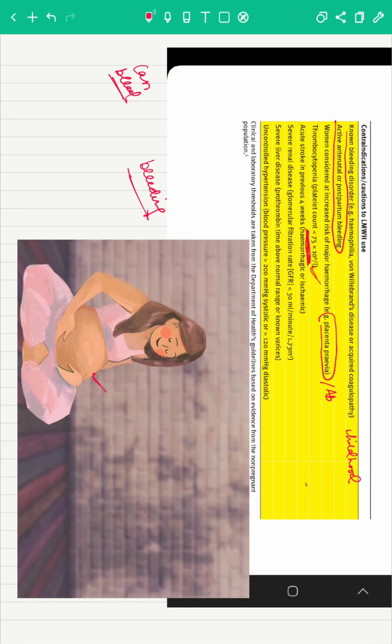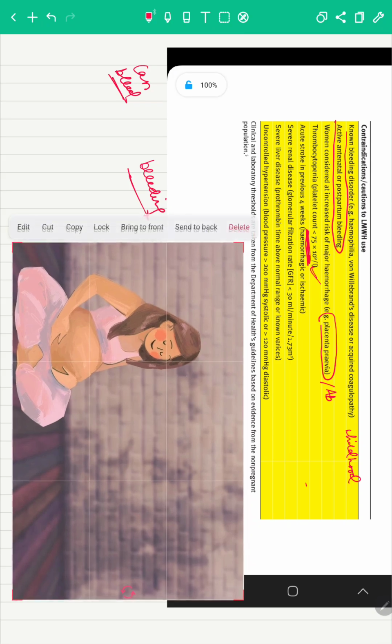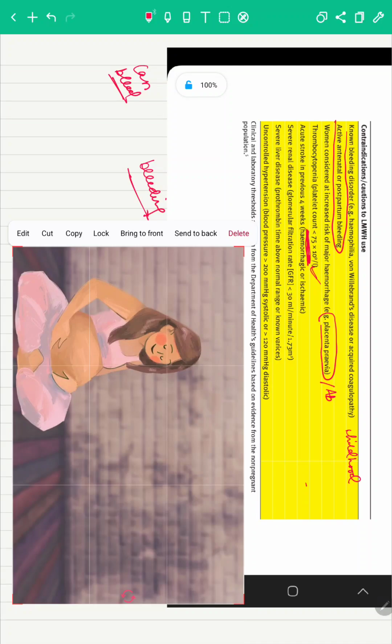Now, there are four organs which we will talk about. One is the brain, one is the kidney, one is the liver, and another is hypertension. When we're talking about the brain, suppose she had an ischemic stroke or a hemorrhagic stroke in the last 4 weeks.